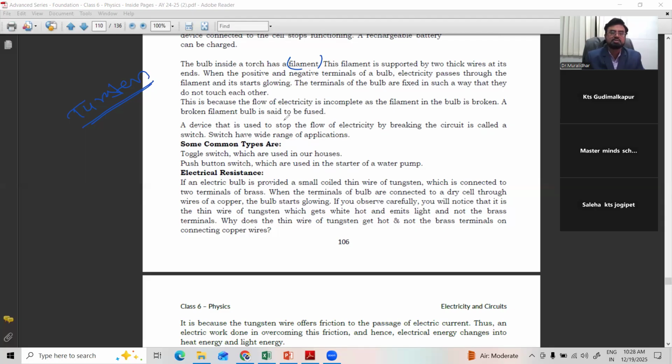A broken filament is said to be fused. Bulb is fused means it is damaged. You have to throw it out. We cannot stick that filament.